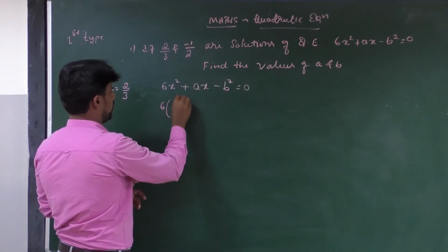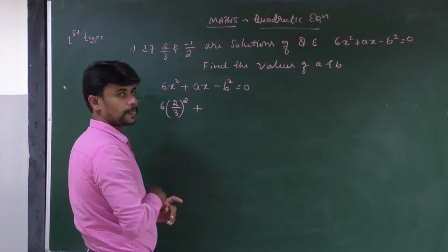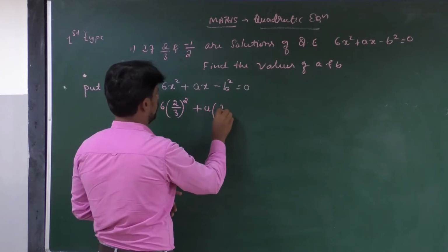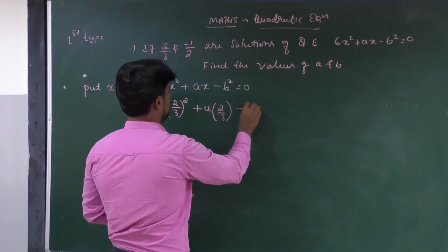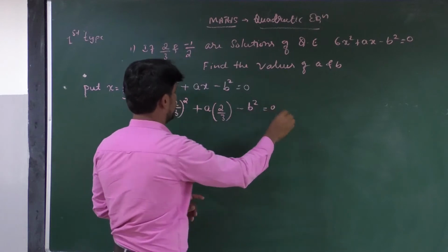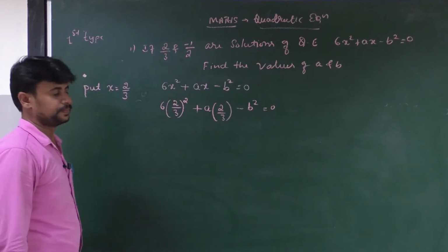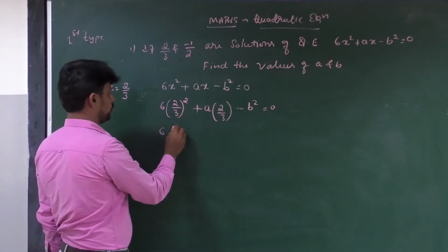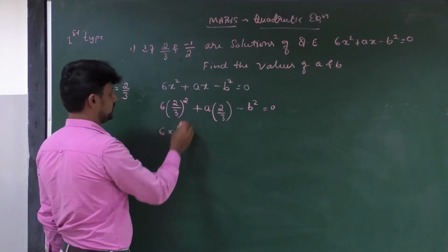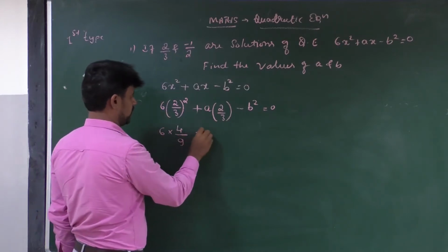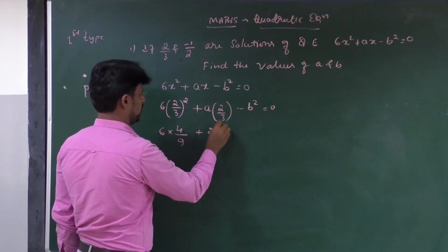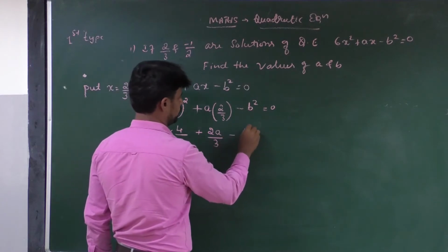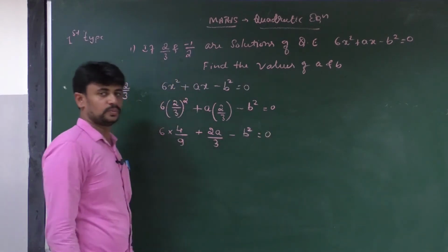6 into 2 by 3 whole square plus a into x value 2 by 3 minus b square is equal to 0. If we do the simplification, 6, 2 square, 2 2s are 4, 3 3s are 9, plus 2a divided by 3, minus b square is equal to 0.